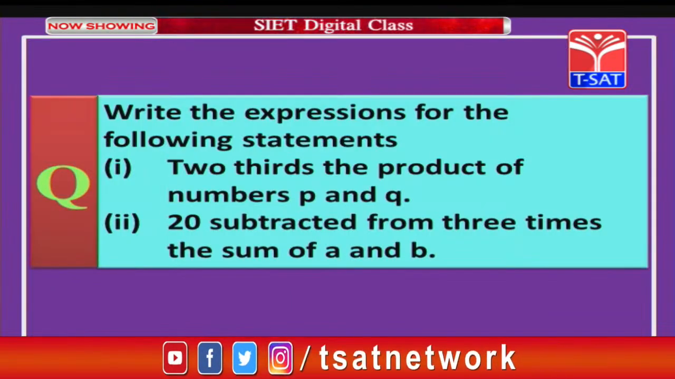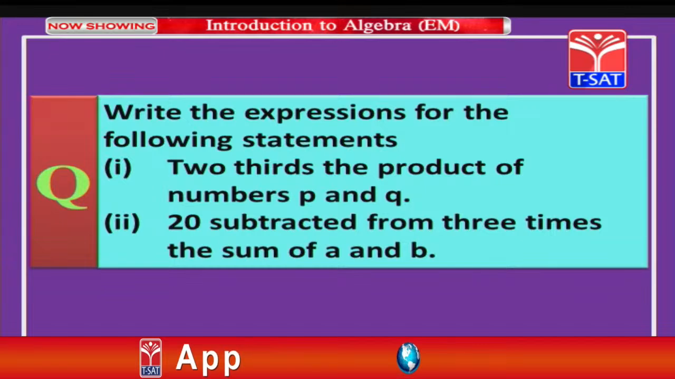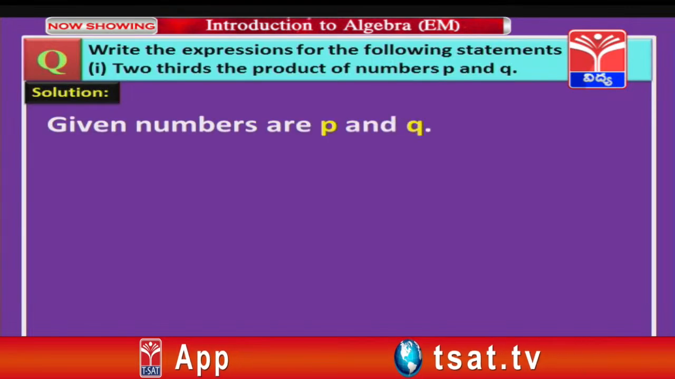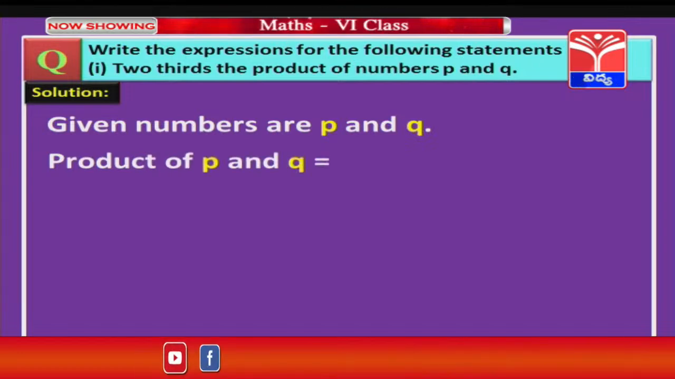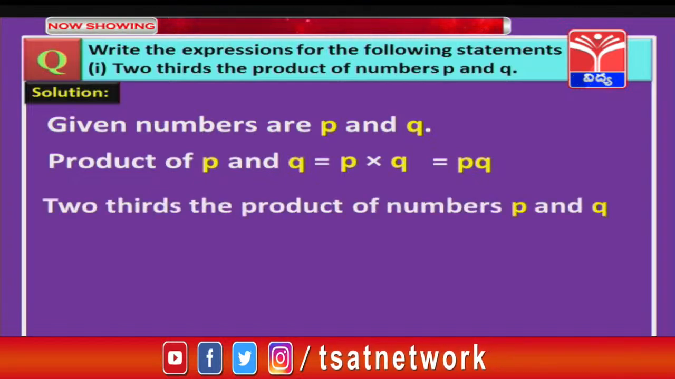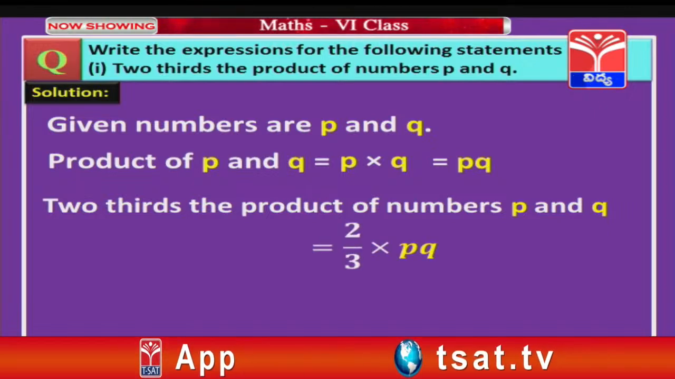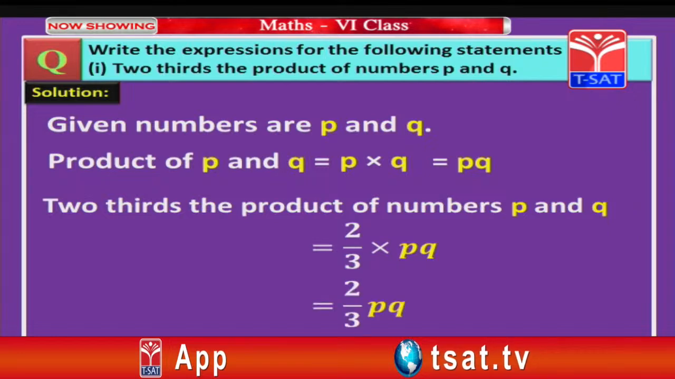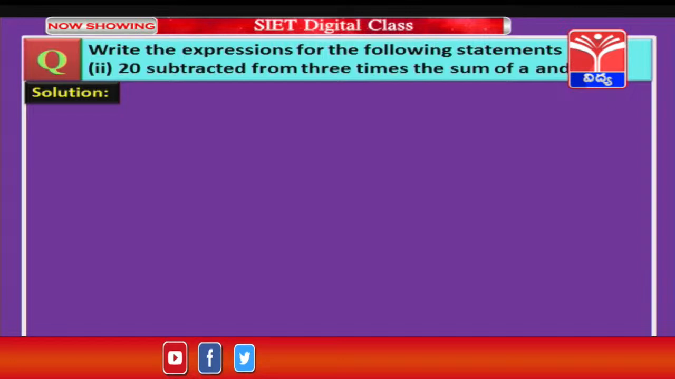Write the expression for the following statements. 2/3 the product of numbers p and q. 20 subtracted from 3 times the sum of a and b. Let us start with the solution. Your given numbers are p and q. And what is the product of p and q, children? Yes, p into q. I can write it as pq. And also it is given 2/3 the product of numbers. So 2/3 means 2 by 3 into the product pq. So we get 2 by 3 pq. So this is our first bit. Let us move on to our next bit, children.